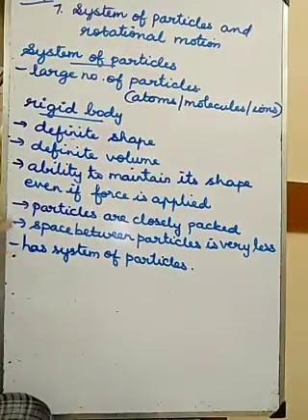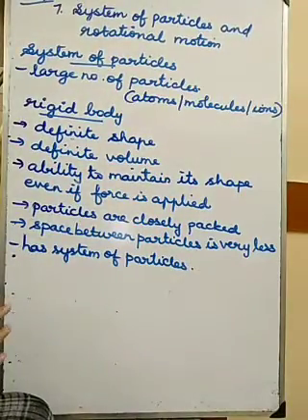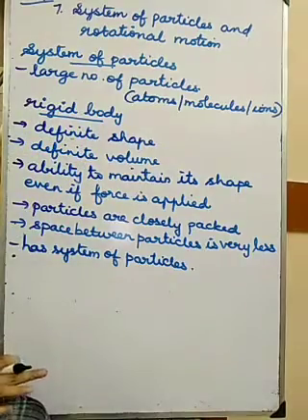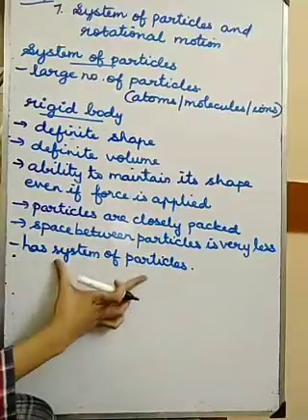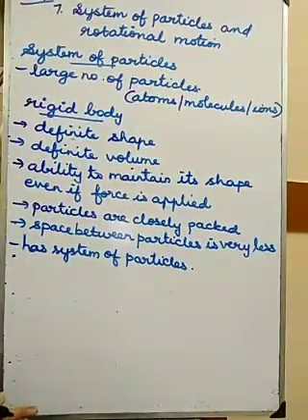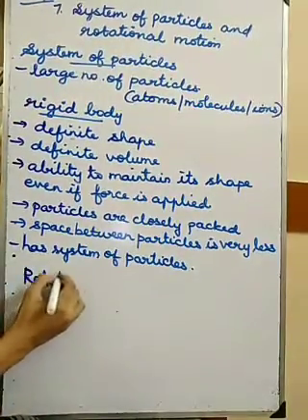If the system of particles are closely packed, they will give a definite shape and definite volume to a body. So a rigid body is a body which has a system of particles. System of particles means large number of particles. The next one is rotational motion.